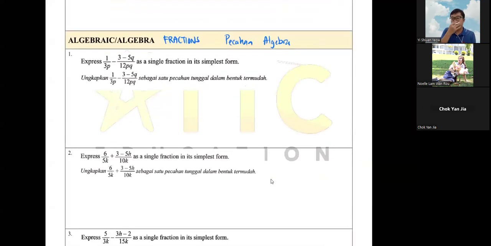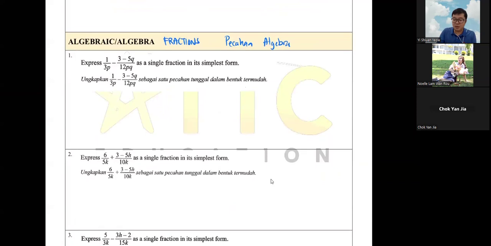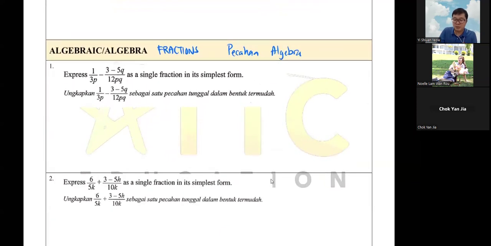For example, the first question here. Algebraic fractions: always remember, you need to make your denominator, in BM called penyebut, the same, so that you can do plus minus. Meaning make the denominators the same to do plus minus. That's all you need to do.